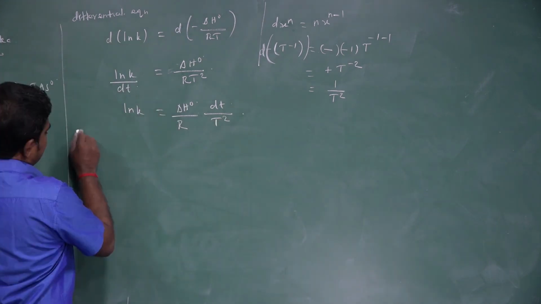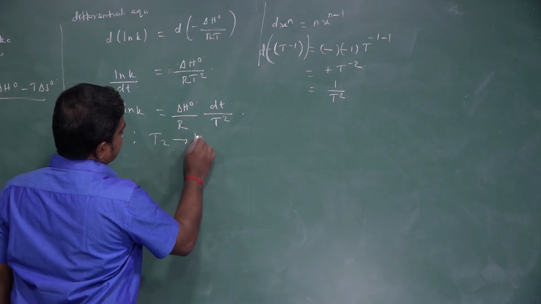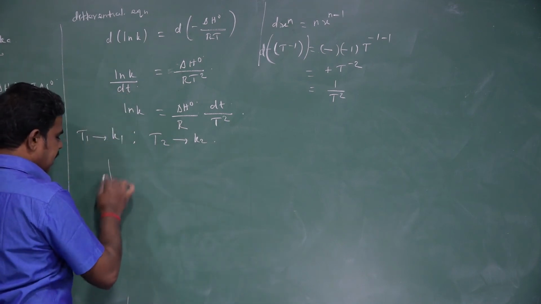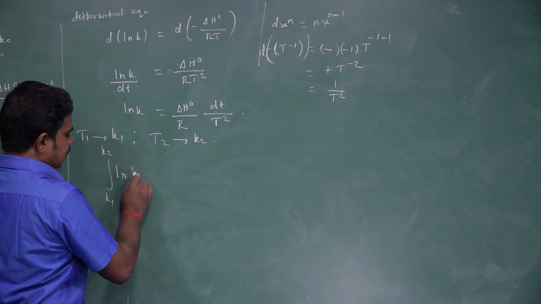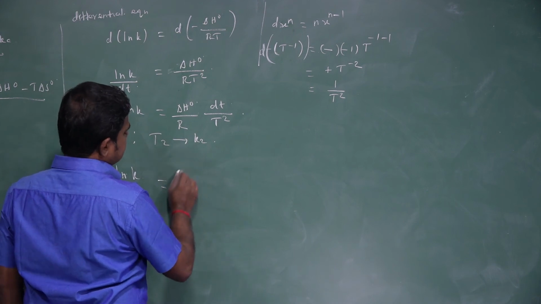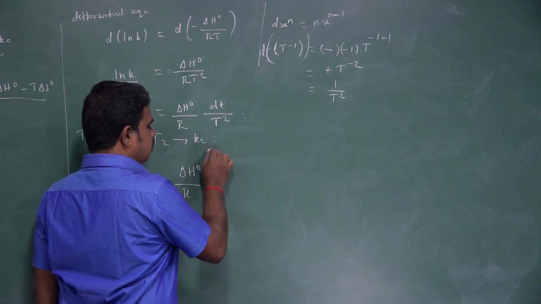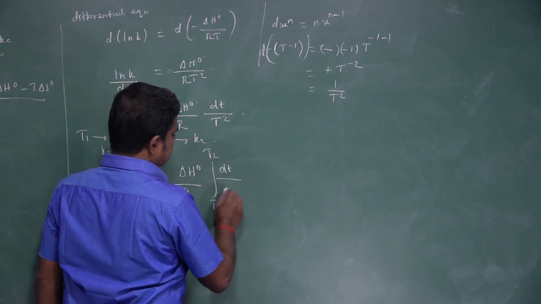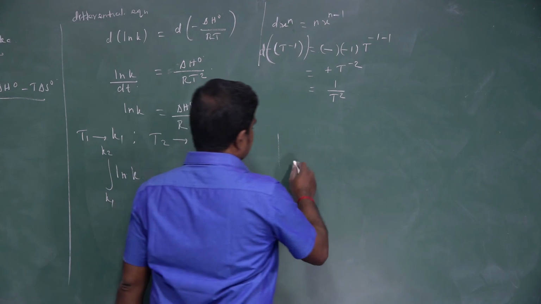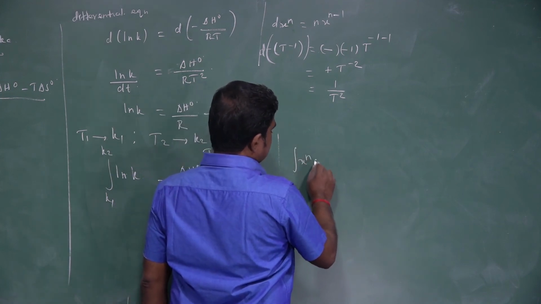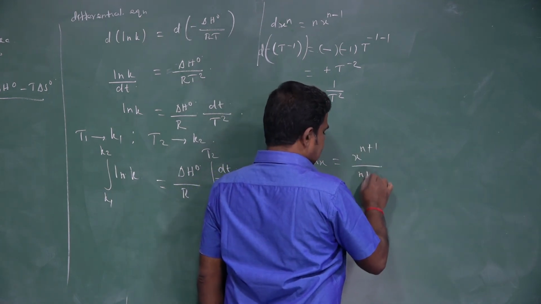Now take the integration. At T1 temperature, the rate constant is K1, and at T2 temperature, the rate constant is K2. So integrate the equation with respect to K1 and K2, ln K, equal to delta H naught by R, a constant, integrate with respect to T1 and T2, and here dT by T square. Now we know the integration formula: integration of x power n into dx is x power n plus 1 by n plus 1.